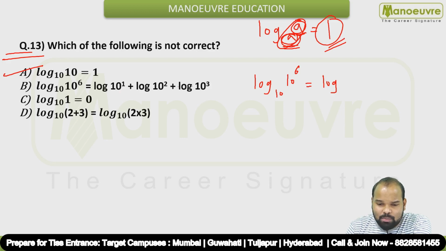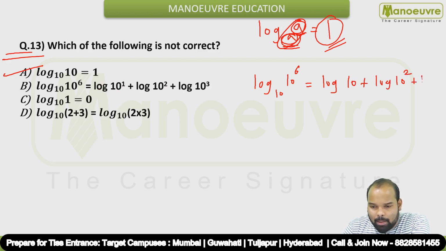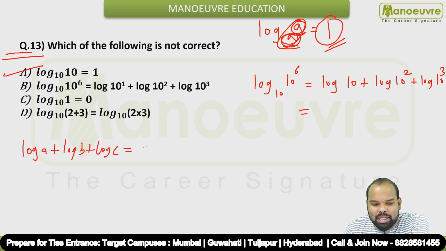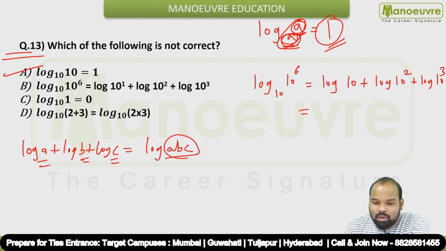Okay, you can also use some properties over here. Log 10 raised to 1 is log 10 plus log 10 square plus log 10 cube. So you can use the property log a plus log b plus log c is equal to log a into b into c, correct? So you have to multiply these three values.